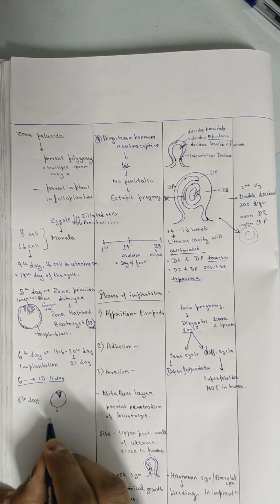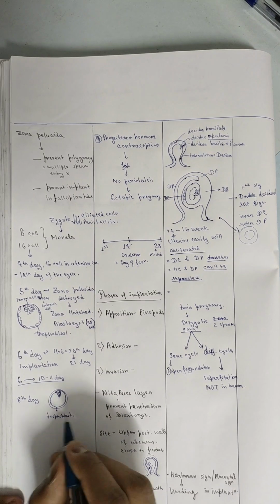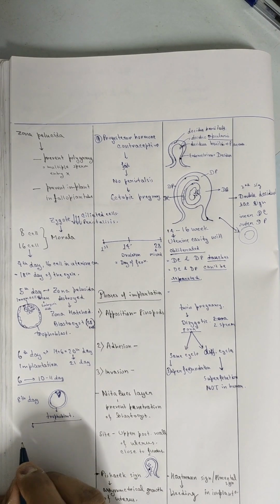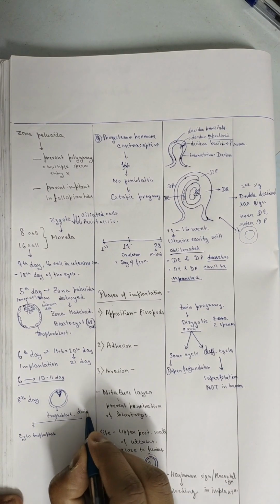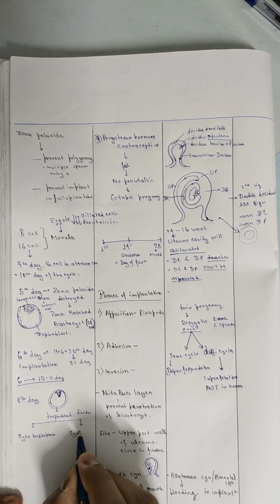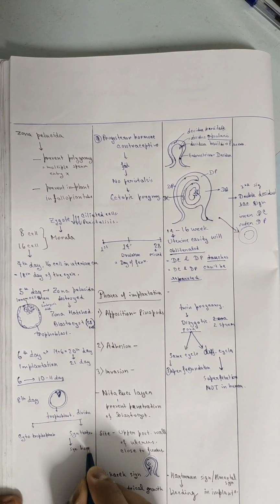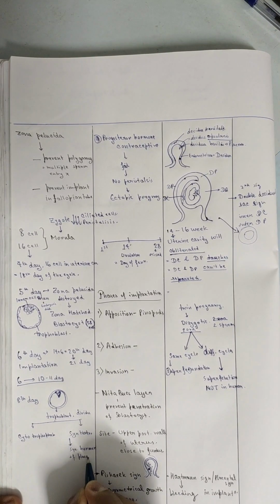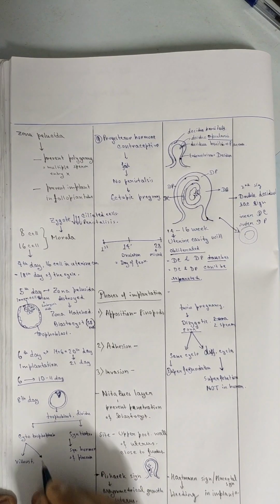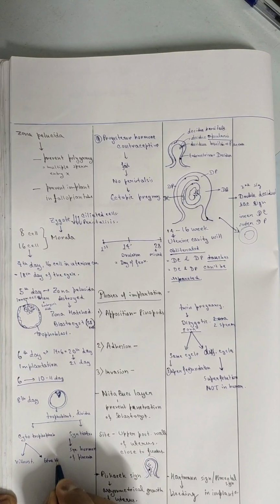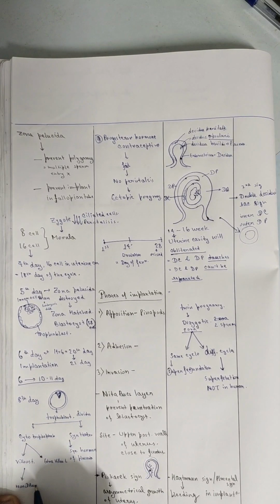On the 8th day, the blastocyst trophoblast divides into cytotrophoblast and syncytiotrophoblast. Syncytiotrophoblast actually synthesizes the hormones of the placenta. And cytotrophoblast forms two things, that is villous trophoblast and extravillous trophoblast.